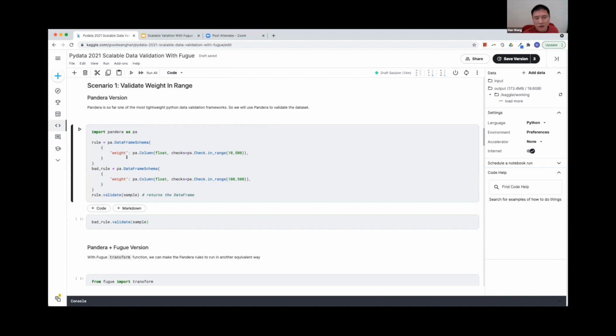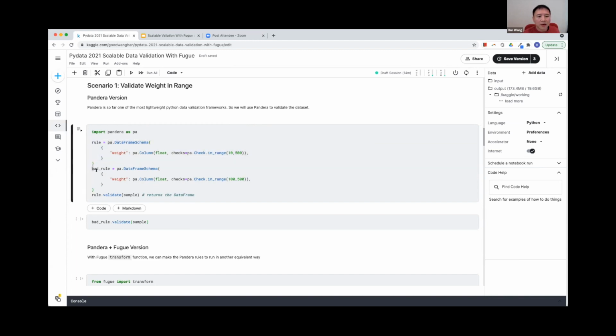To use Pandera, you have to define the data frame schema. In this schema, we say that we want to validate weight, the column must be in float type, and the value must be in the range between 10 and 500. This is a very intuitive expression of a validation logic.